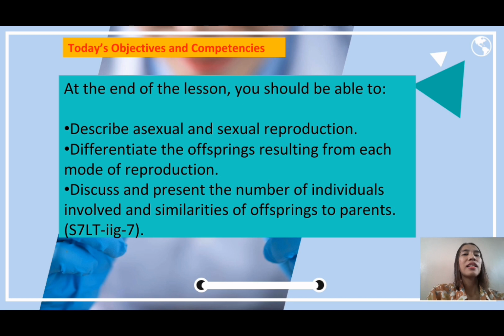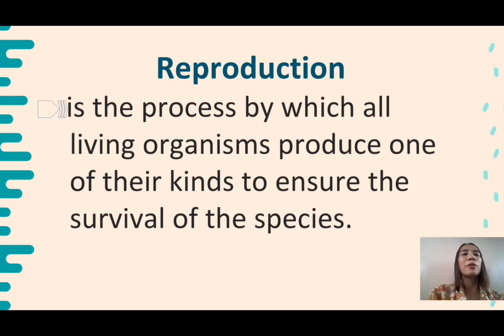Anyone? Yes, Digia. Very good. So reproduction is the process by which all living organisms produce more of their kind to ensure the survival of the species. For today's topic, we are focused on animal reproduction. We consider reproduction one of the most important characteristics of living things. It is included in the unifying themes of life.